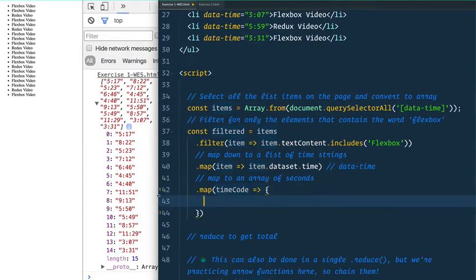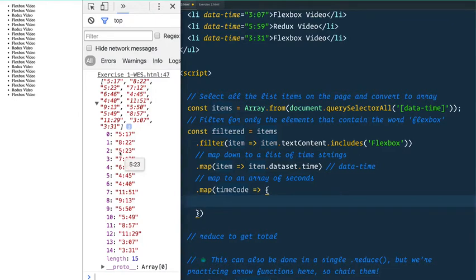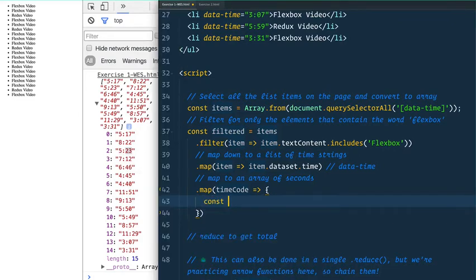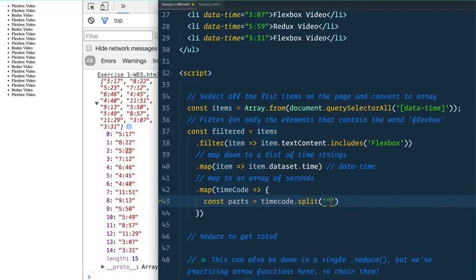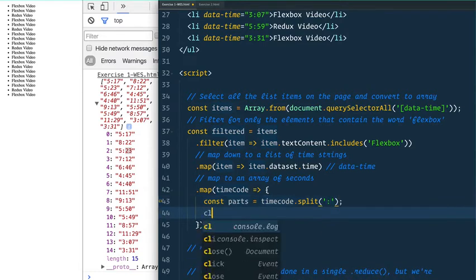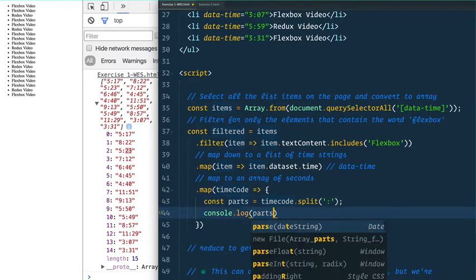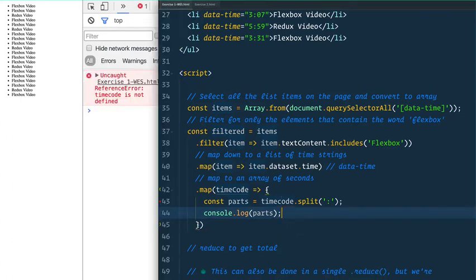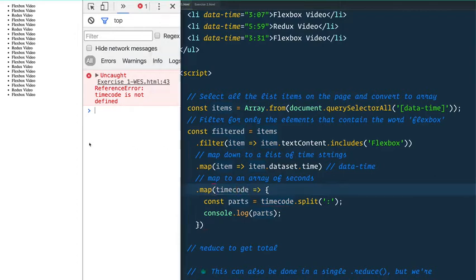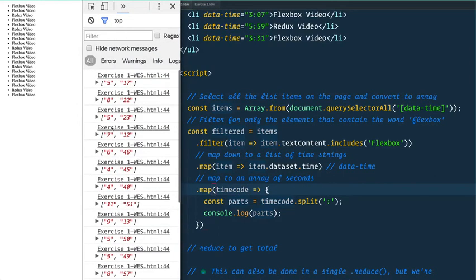First of all, we need to separate the string into minutes and seconds. So I'm going to make a variable called parts, and that is going to be timecode.split, and we're going to split it on the colon, right? So if we just console.log the parts, let's see what we got here. Timecode. Again, make sure you got your camel casing correct. Here we go. So we're getting an array now of 2 parts.